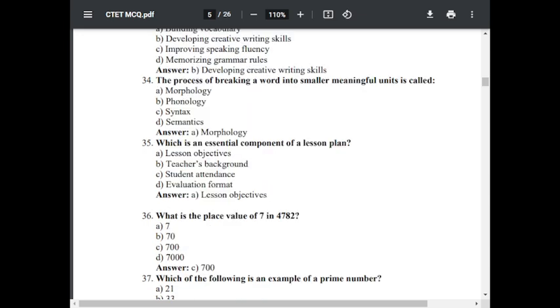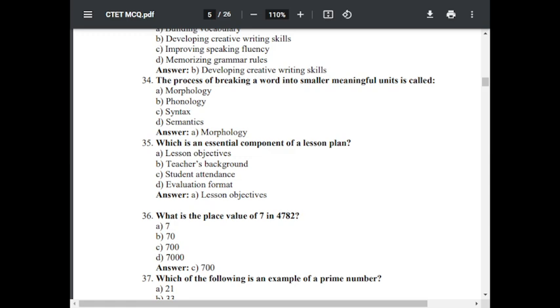Question number 35. Which is an essential component of a lesson plan? Option A, lesson objective. Option B, teacher's background. Option C, students' attendance. Option D, evaluation format. The correct answer is lesson objective. Which is the essential component of a lesson plan? That is lesson objective.